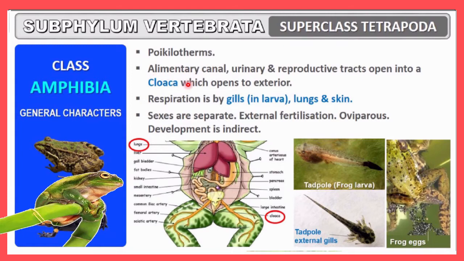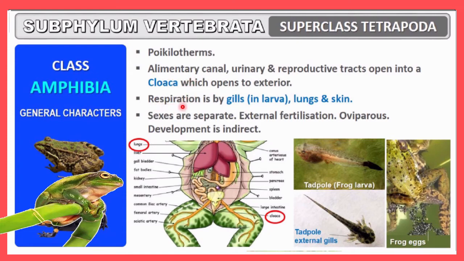So let me repeat what a cloaca is. The alimentary canal, urinary opening and reproductive tracts all open into one specific structure, and that specific structure is a bag-like structure called the cloaca, which opens to the exterior part of the body. So this is a unique feature you must remember.